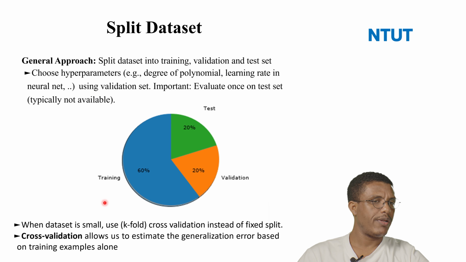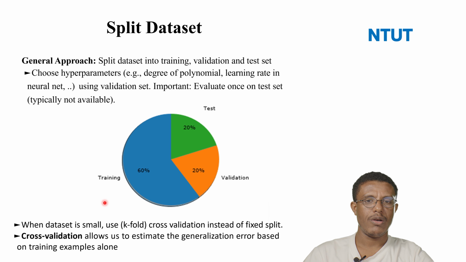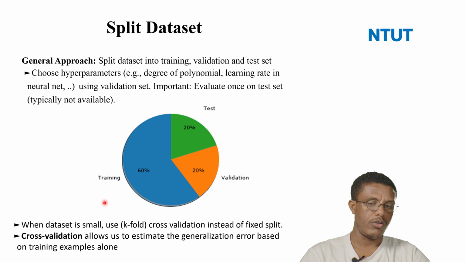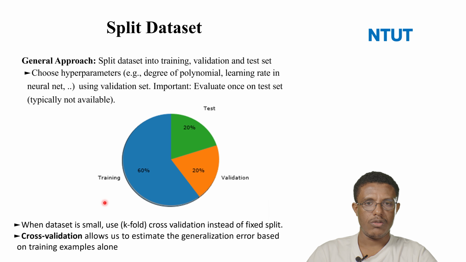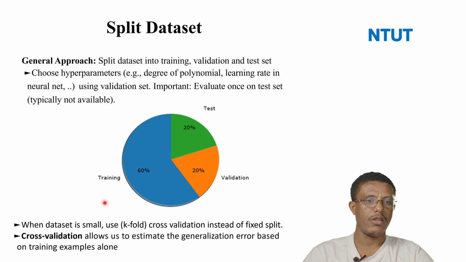The other one is splitting the data. The way of splitting the data also has an effect. In order to avoid overfitting problems, the data that we use to train the model should be huge, or enough data. So we need to split the data. Maybe the training data should be higher than the test data. For instance, 80% of the data should be for training the model, and 20% of the data is for testing the model. So we can use this type of approach for splitting the data.